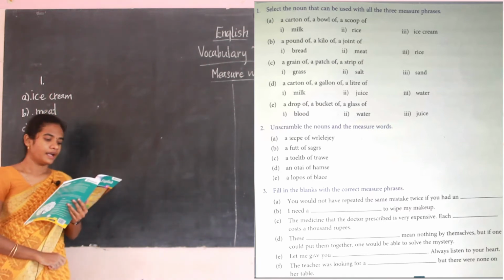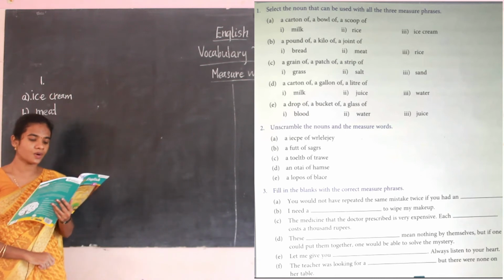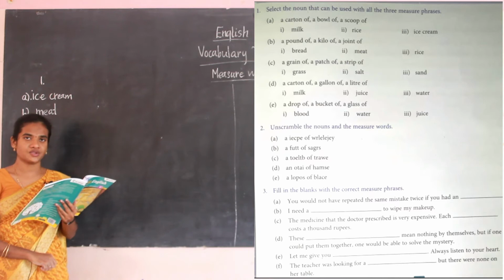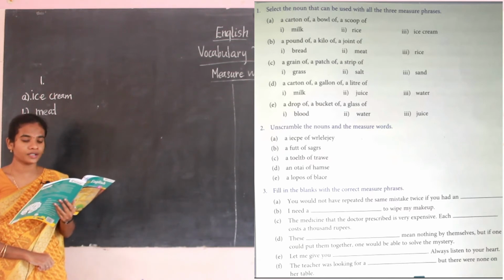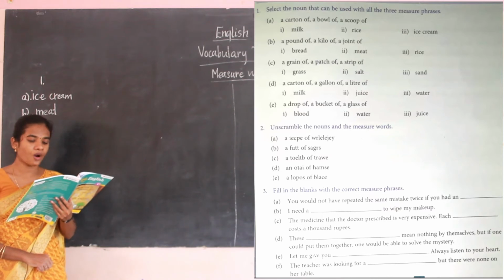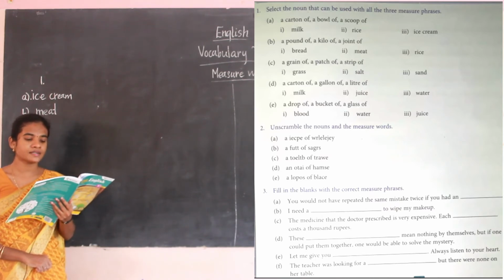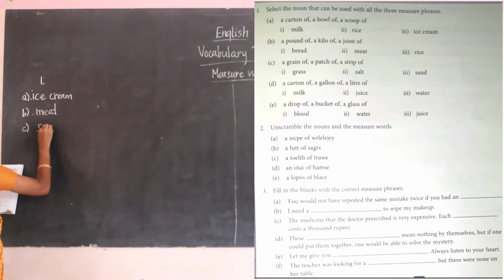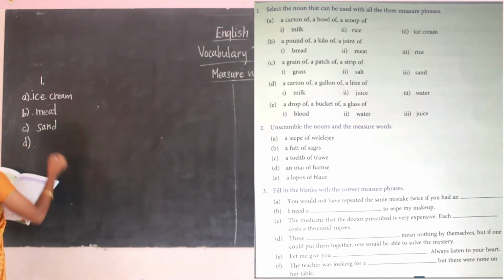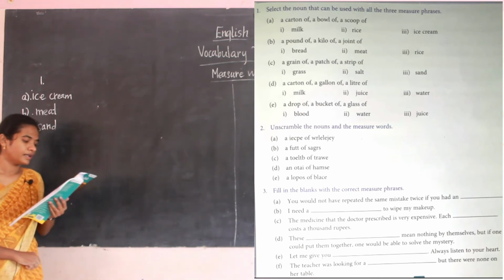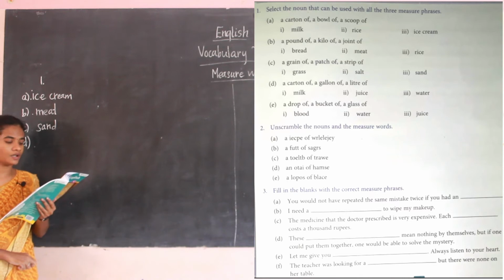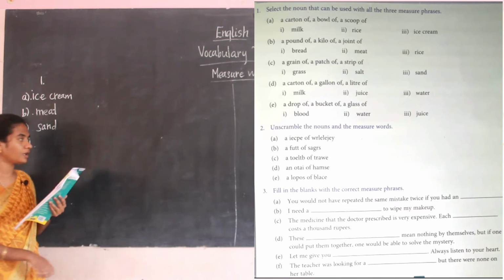Then C, a grain of, a patch of, a strip of. So which is the common one? Sand is the common one. We will be saying a grain of sand, a patch of sand, a strip of sand. Okay, sand. Then D and E is the homework for you. You have to choose the common one. D and E are the homework.